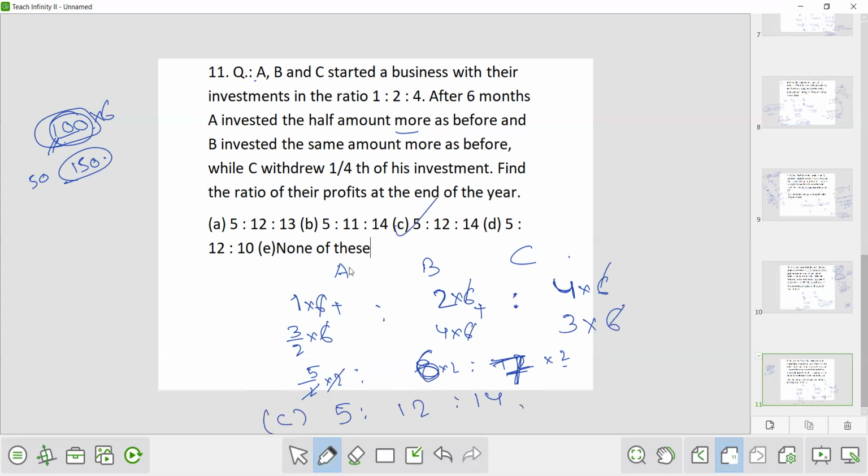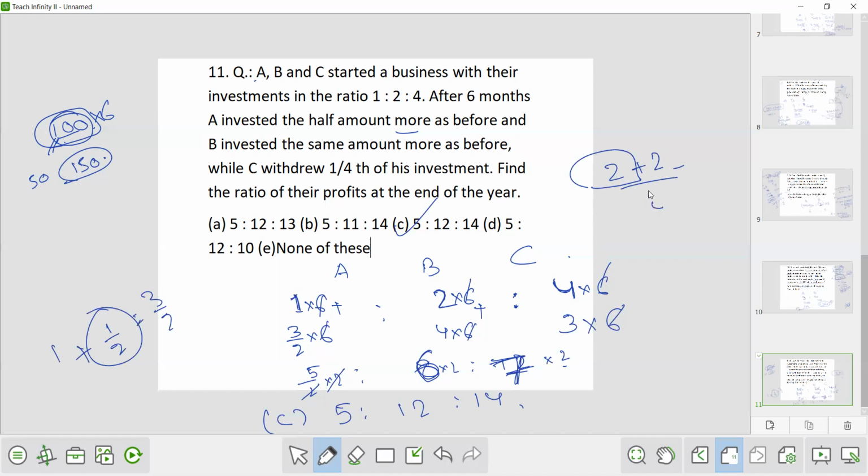Here what we have done: A, B, C. Now A has invested 1, B invested 2, and C invested 4 for 6 months, so into 6, into 6, into 6. Now after 6 months, A invested half the amount more as earlier. So half is 1/2, and it was invested more, so the total amount became 3/2. For B, he invested the same amount more as before. So what was the amount earlier invested by B? 2. So 2 plus 2, that is 4, 4 into 6.